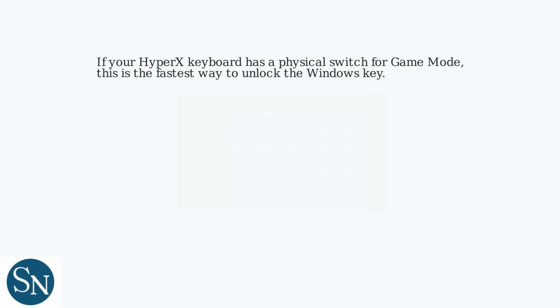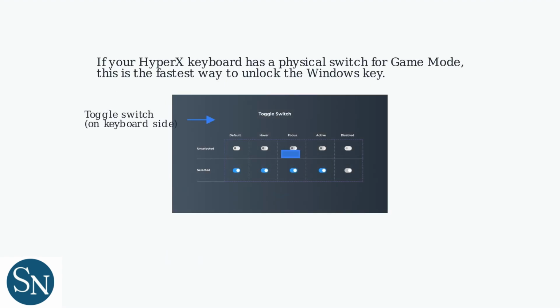If your HyperX keyboard has a physical switch for game mode, this is the fastest way to unlock the Windows key. Locate the switch, usually on the side or back of the keyboard. Toggle it to the unlocked position to disable game mode and restore the Windows key functionality.